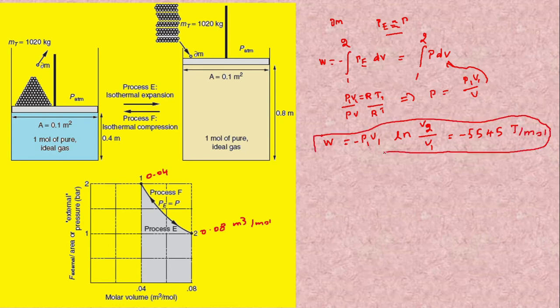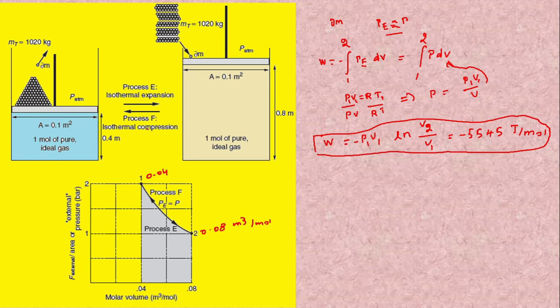ln V2 divided by V1. And we know that the volumes in state 1 and state 2 are 0.04 and 0.08 meter cube per mole. Substituting these values, you will get W as minus 5545 joule per mole. It is the work done by the system on the surroundings.